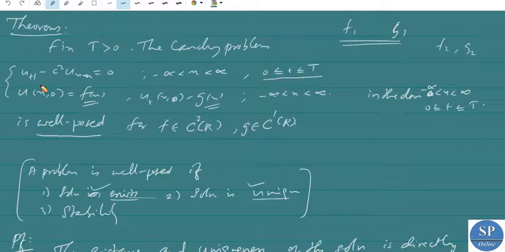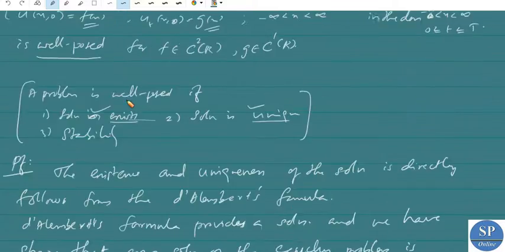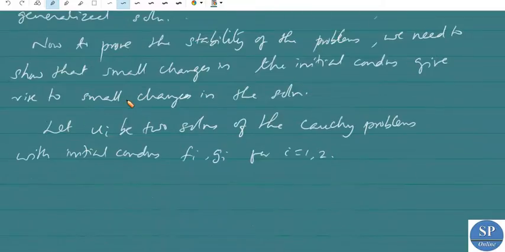So for f1, g1, that is u_tt minus c square u_xx equals 0, minus infinity less than x less than infinity, 0 less than or equal to t less than or equal to capital T, with u of x,0 equal to f1 of x, u_t of x,0 equal to g1 of x. That is the one problem, and we suppose that u1 is the corresponding solution of that problem. In the second problem, we changed the initial conditions to f2 and g2. If the initial conditions are f2 and g2, then let the solution be u2. Okay, that is the case we wrote here.